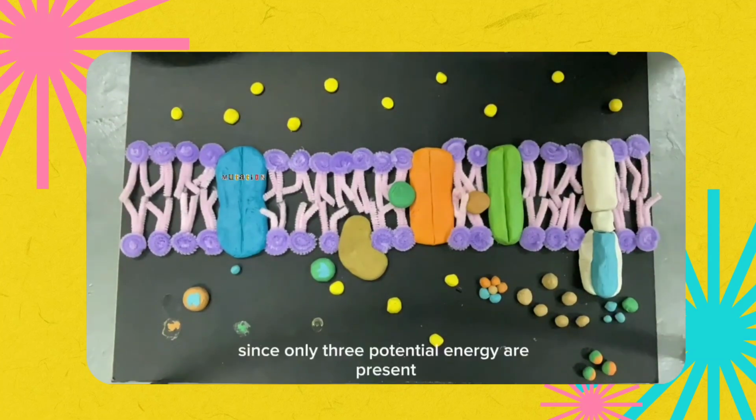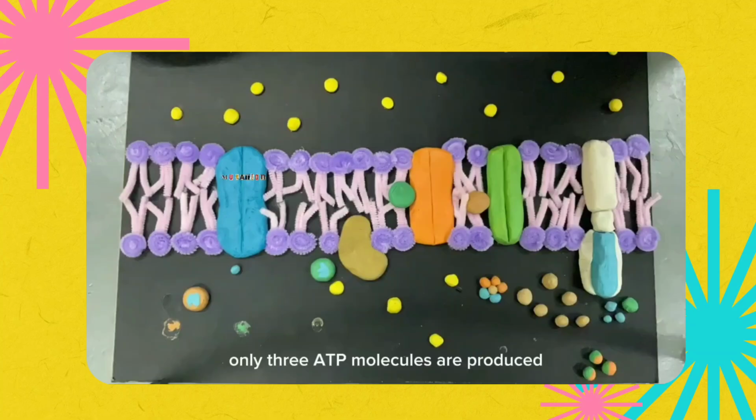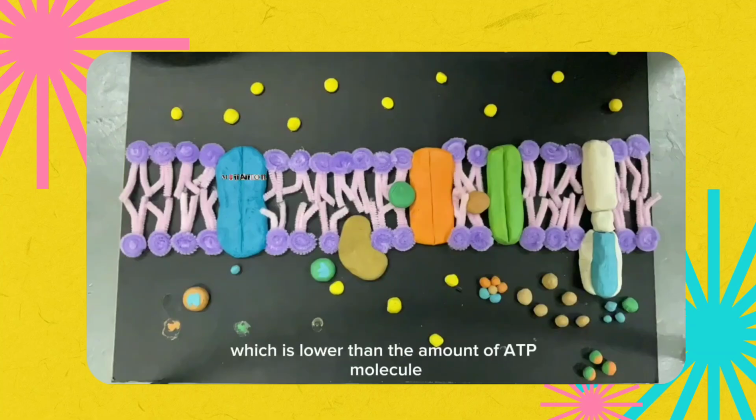Since only 3 potential energy are present, only 3 ATP molecules are produced, which is lower than the amount of ATP molecule that we are supposed to get at the end of the process. And that is how Melas syndrome affects the ETC process.